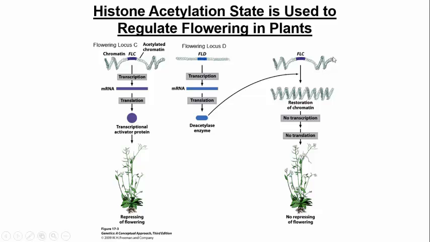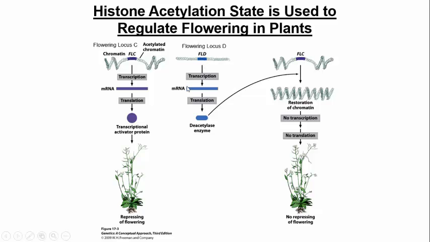On the other hand, if we have the effect of another gene here, flowering locus D, now this is in the summertime, I'm going to talk about in a second. So to the right here, we're in the summer, or in the spring, if you will. When we have flowering locus D, this is a new gene we're introducing in the problem. Here's C, the original one, right? But here's a new one, D.